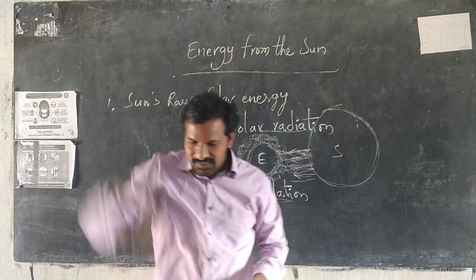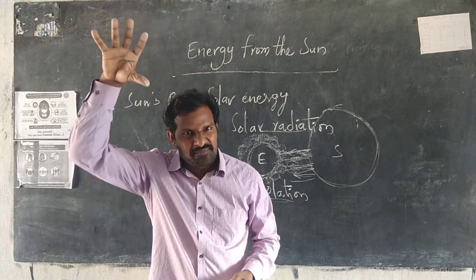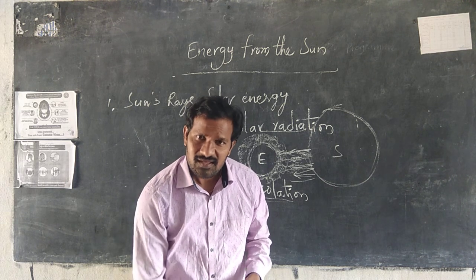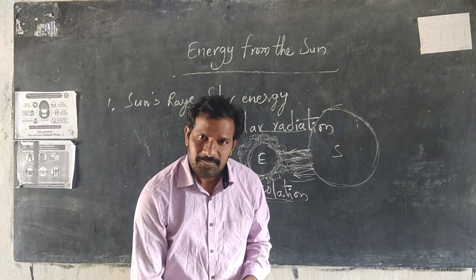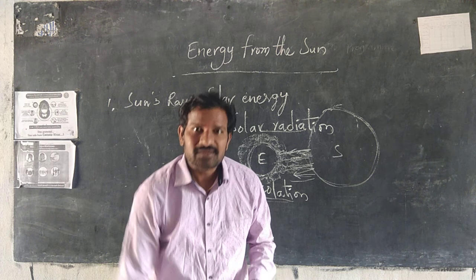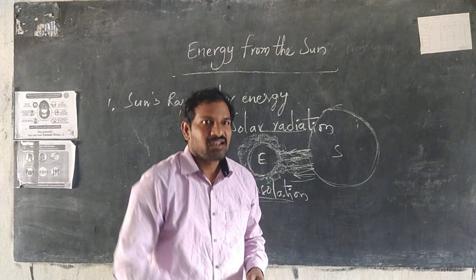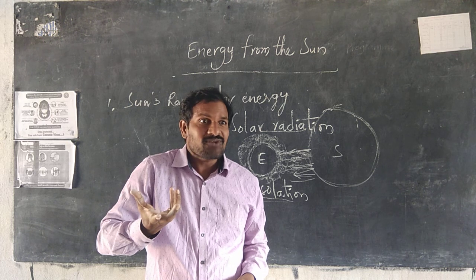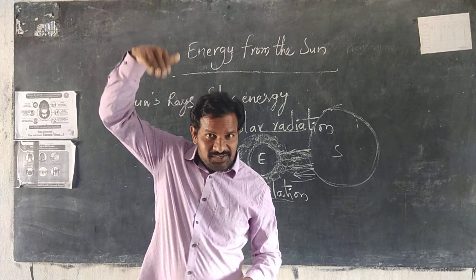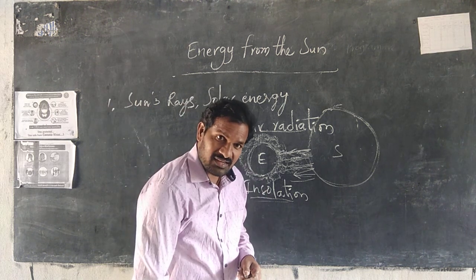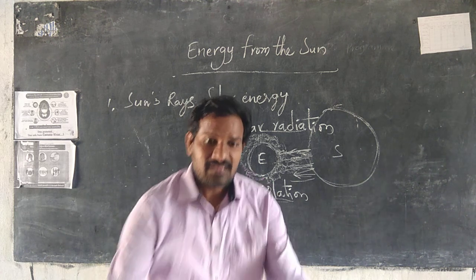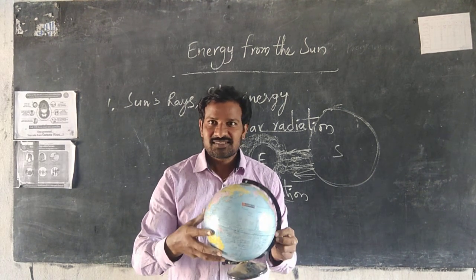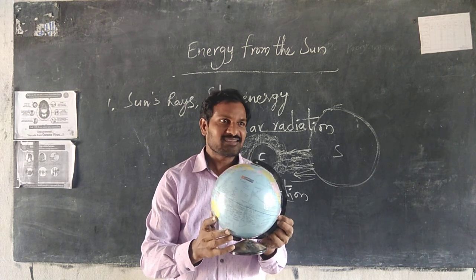In the daytime we are always receiving energy, heat and light. In the night time it is reflected. Without this process, we can't live on the earth. If we continuously received energy, our earth would be very hot, a fireball.